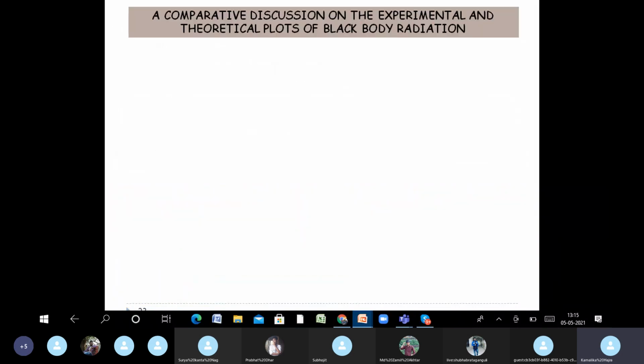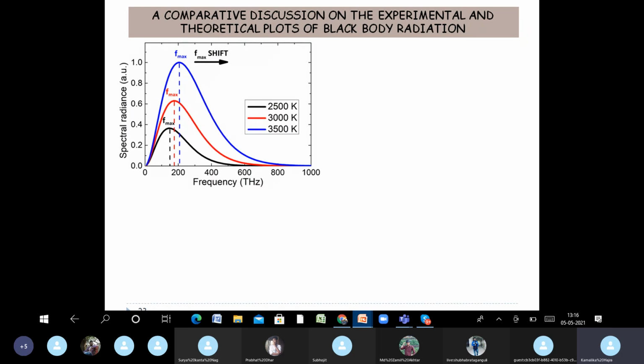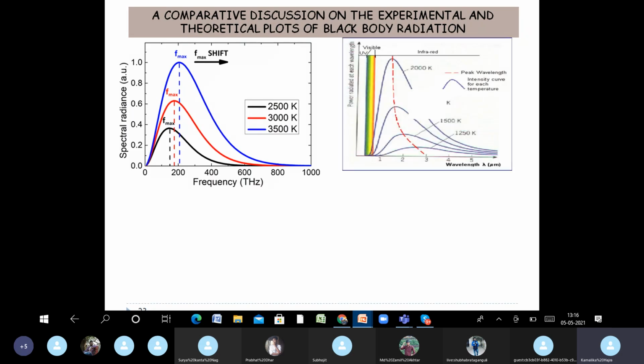This is our final slide for today, a comparative discussion on the experimental and theoretical plots of black body radiation. I have used both the distributions. One is the radiance versus frequency and the other is with respect to wavelength. This we already saw in our previous slide.